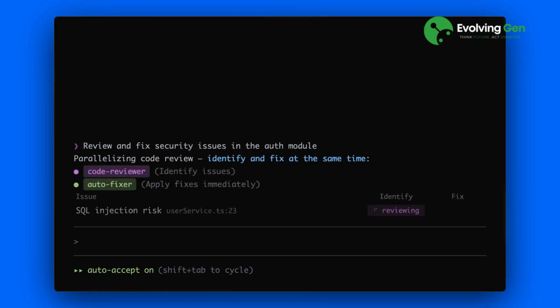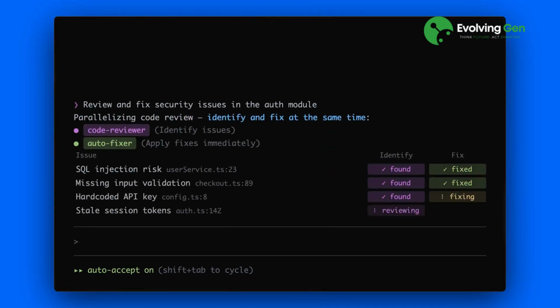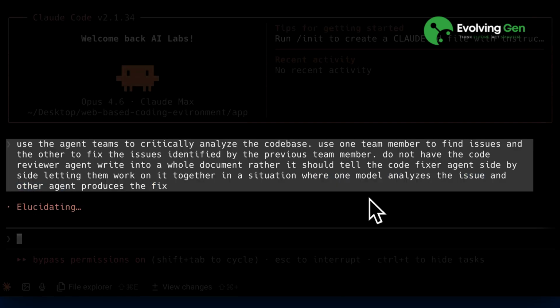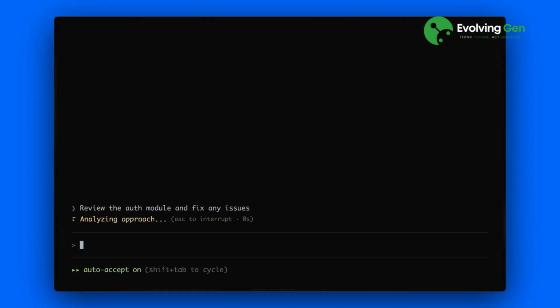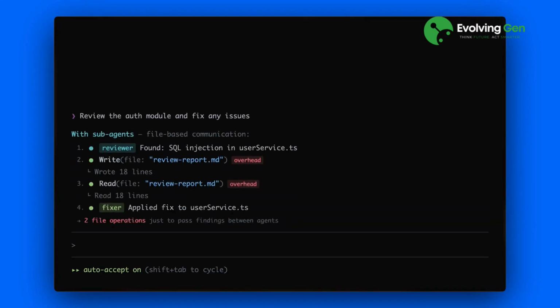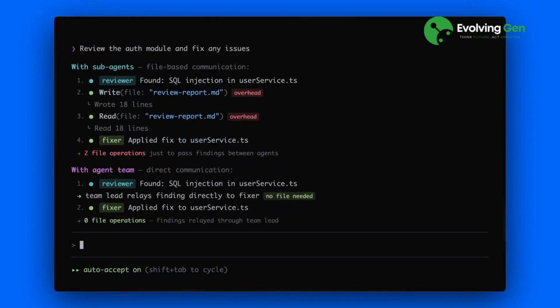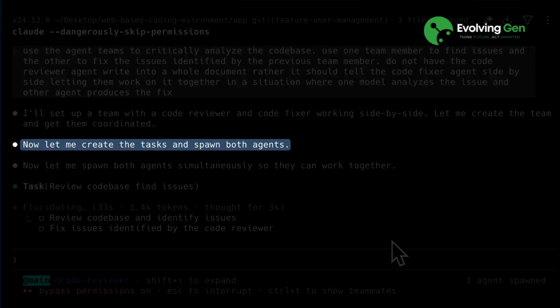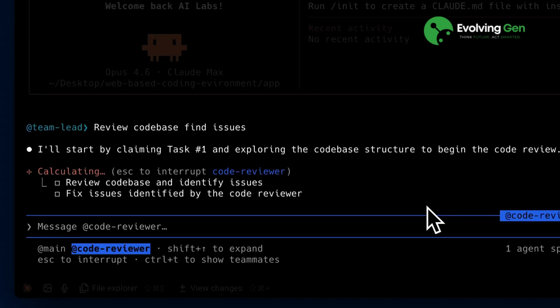Our team has started using this feature to parallelize code review, letting code issues be identified and fixed at the same time. To do this, we asked Claude to use one team member to find issues in the code base and another to fix the issues identified by the first member. We had to be detailed in the prompt to make it follow the right direction. Now, if sub-agents were handling this, they would be writing a report to some physical file to let the other agents know what to fix. But here we wanted to speed up the review process by letting this happen without the overhead of writing to a local file. When we gave the prompt to Claude Code, the team members spawned, each controlled by the team lead. The lead agent gave the prompt to individual agents, letting them know what task to perform.